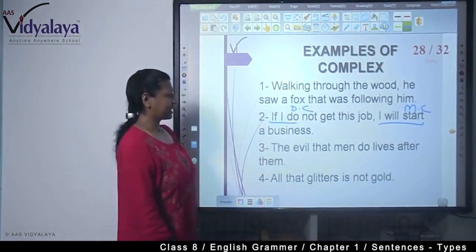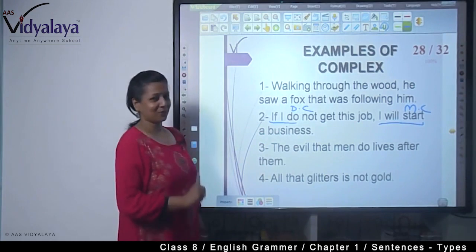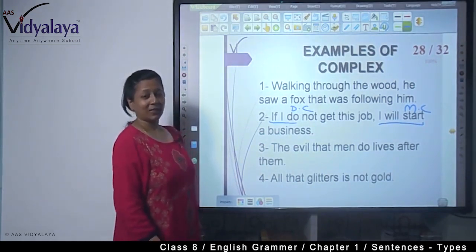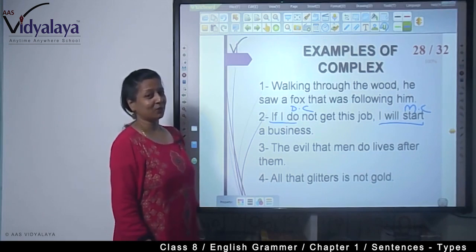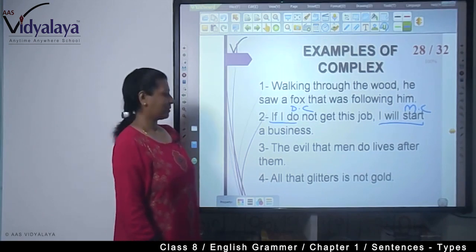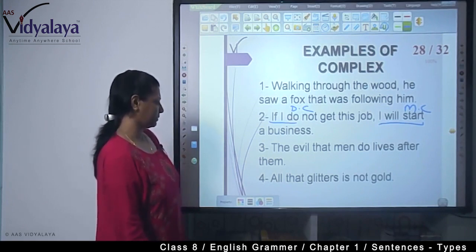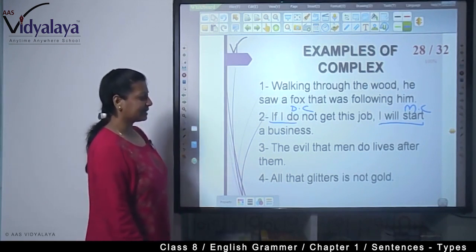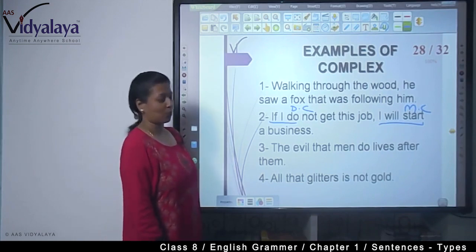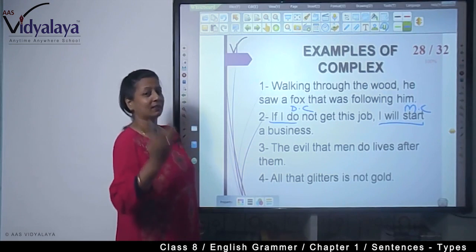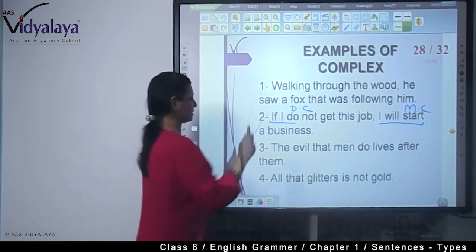The evil that men do lives after them. So, what lives after them? We die, but the evils that we do live after us. So, the evil that men do lives after them. All that glitters is not gold, right? So, in this way, we make the complex sentences.